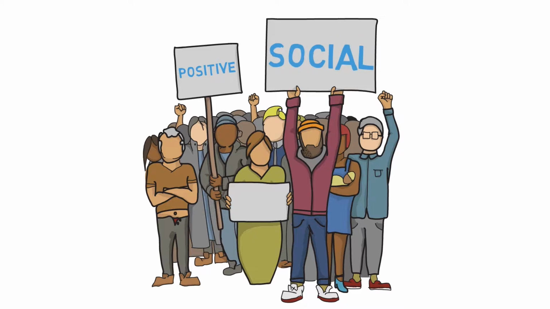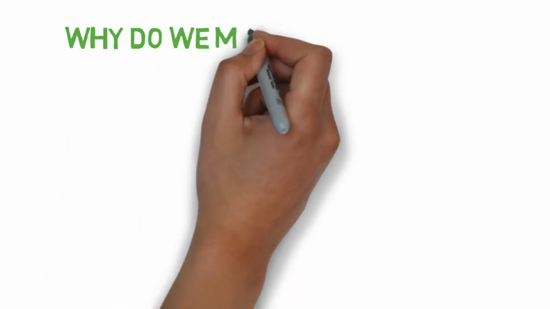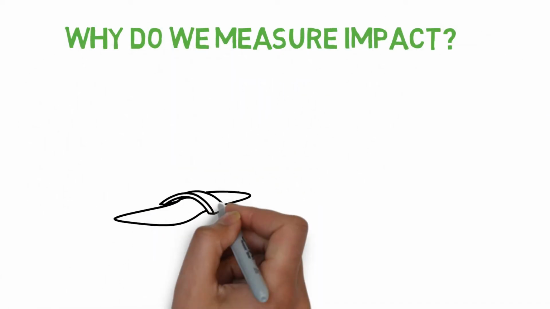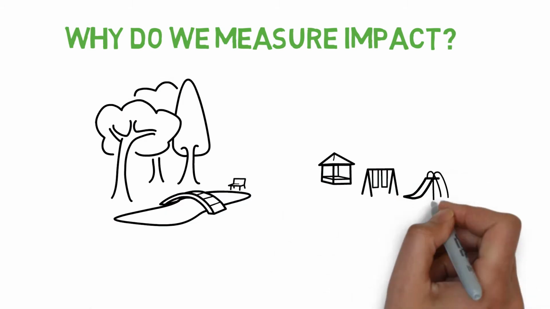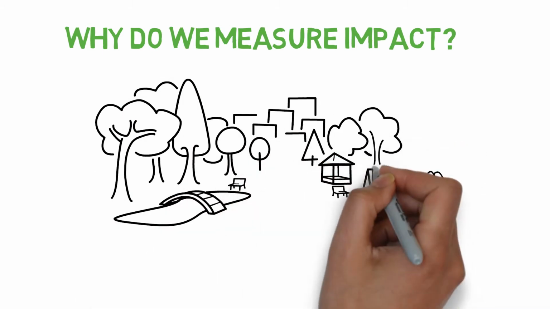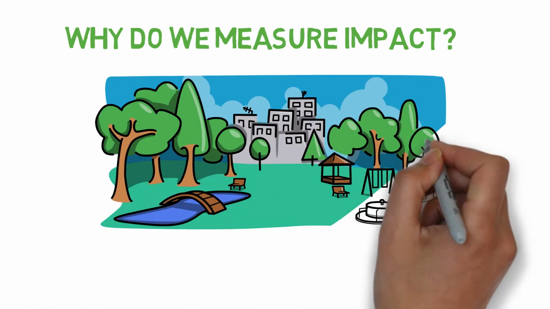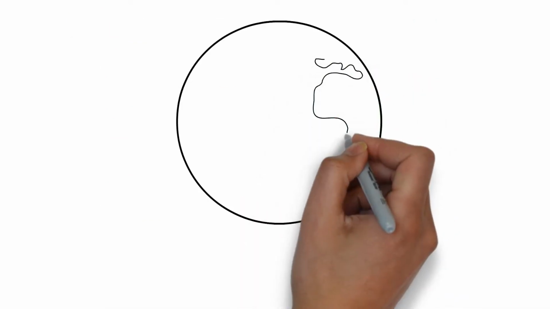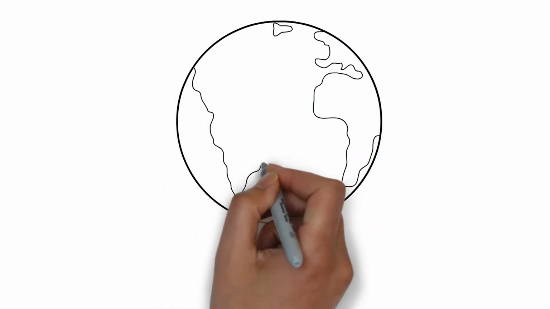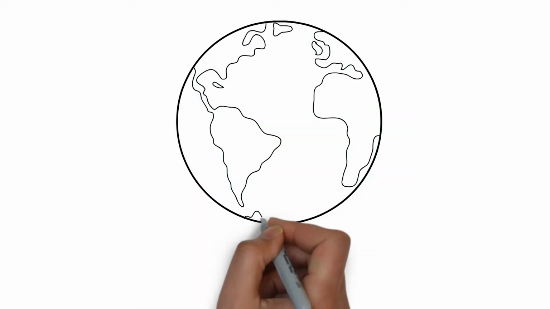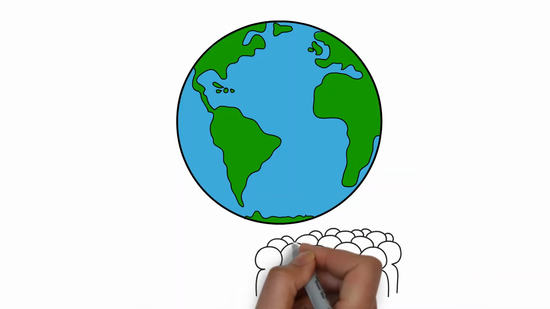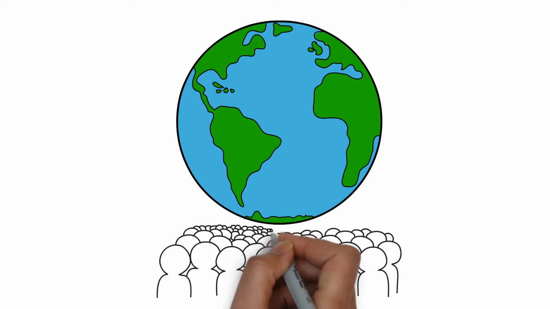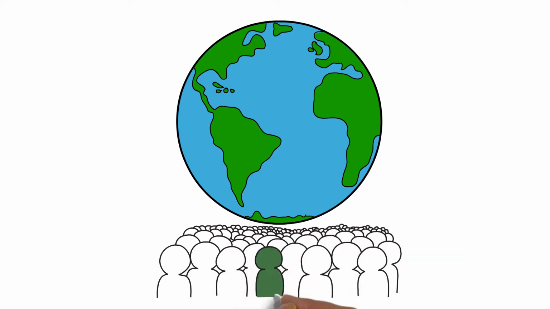Impact is central to your organisation strategy, as it helps you know whether you are meeting your long-term missions and visions. Why is it important that we measure impact? It's important to measure impact so that we can explain our social and environmental impact and value. The goal of impact assessment is to bring about a more ecologically, socio-culturally, and economically sustainable and equitable environment. Impact assessment promotes community development and empowerment, capacity building, and the development of social capital.